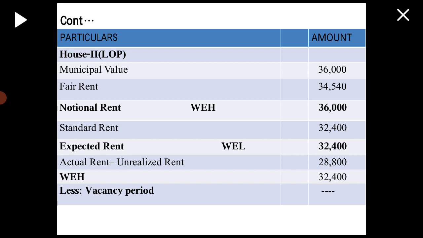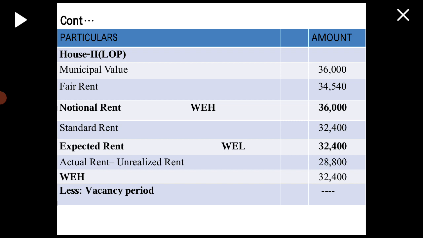Next, go to second house property. That one is also let out property. Same contents, values will be different. First municipal value 36,000, fair rent given in the problem 34,560, whichever is highest, 36,000, that is taken as notional rent. Compare notional rent with the standard rent given in the problem 32,400.